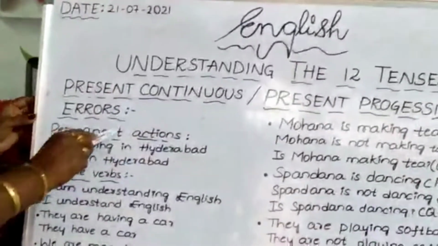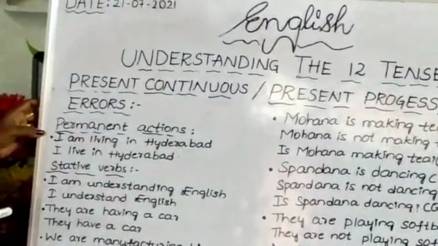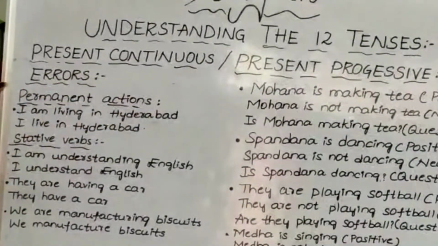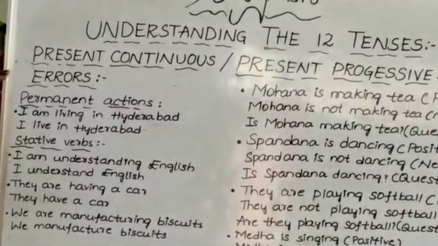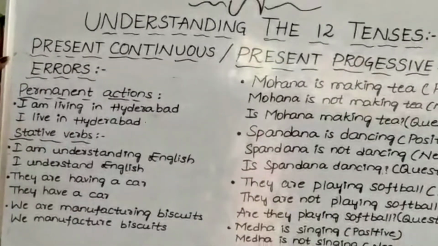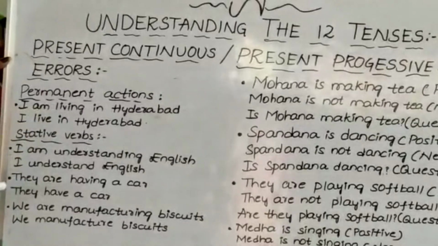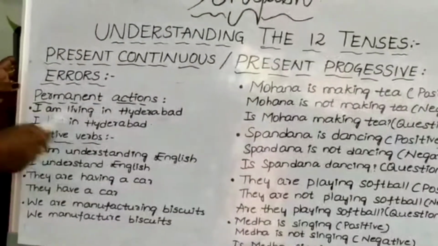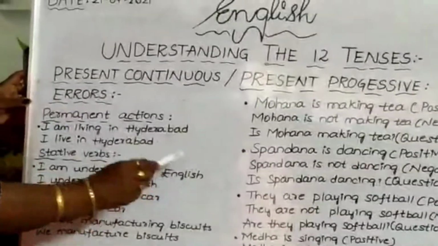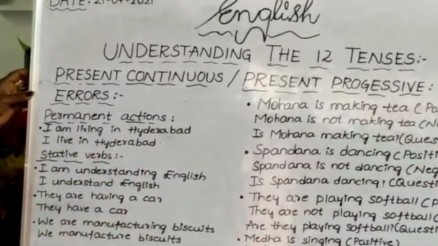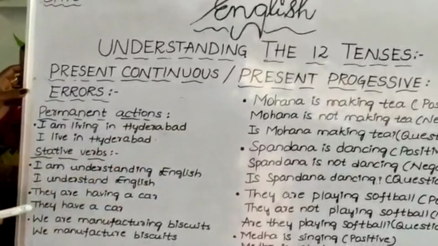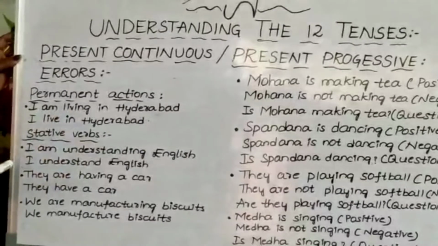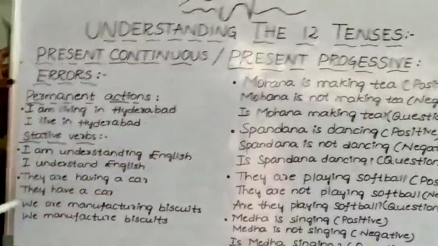See, for permanent actions, I am living in Hyderabad. We are not supposed to say that. Where do you live? I live in Hyderabad. Don't say, I am living in Hyderabad. Then stative verbs. I am understanding English. We are not supposed to say, I am understanding English. Do you understand English? Yes, I understand English. It is not understanding English.